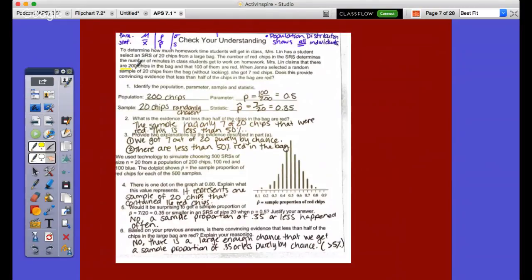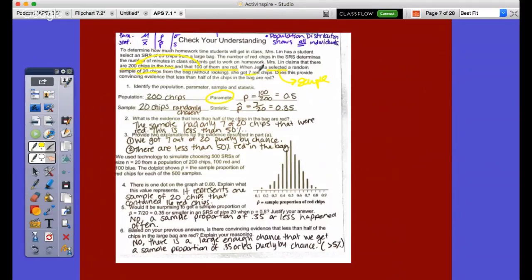Here's a claim. So 200 chips are in the bag. That's the population, right? And that 100 of them are red. Well, if 100 of them are red, then my proportion, right, when we talk about proportion or parameter, would be P is equal to 0.5 because that's describing the population. When Jenna selected, that's like the sample, right, of the 200, 20 chips, 20 being my sample that I selected, right?